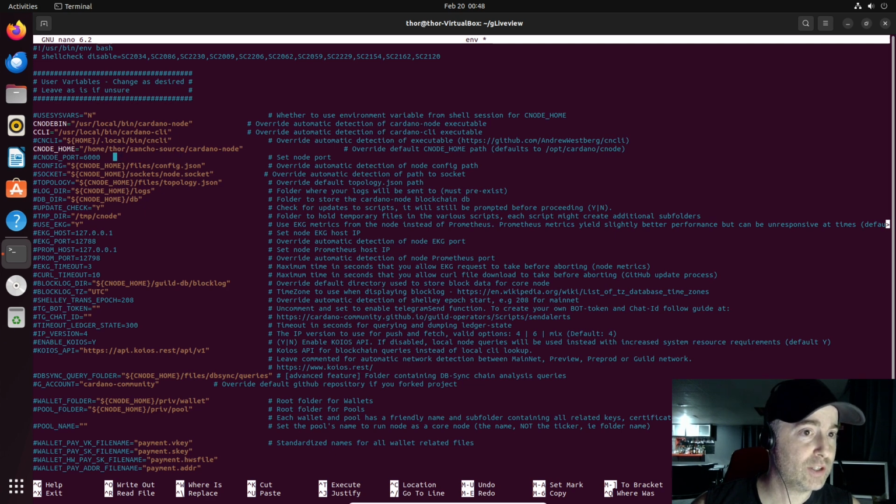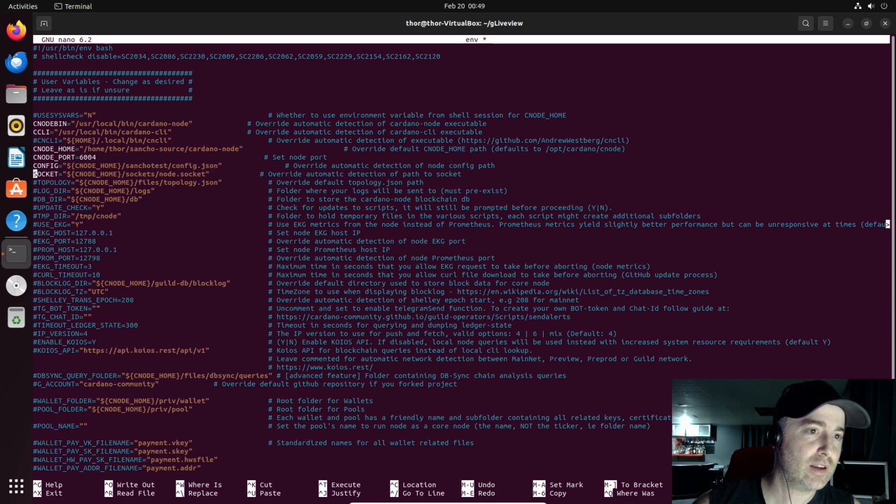The node port we used, I think it was 6004, if I remember well. I'll remove this because this is not the default. The config file is the result of the variable cnode home that you can see here. So it's this into the Cardano node directory, right? So from the Cardano node directory, I just need to get into my Sancho test directory to find the config.json.